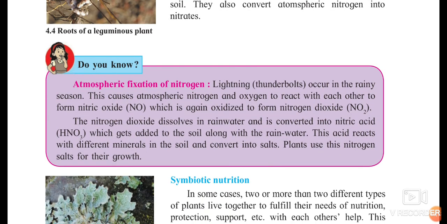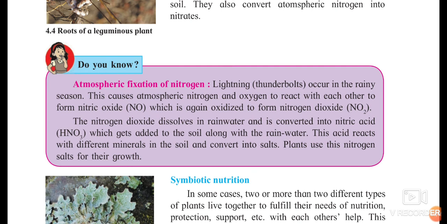Now, do you know how atmospheric fixation of nitrogen is done? Lightning occurs in the rainy season. We can see that there is lightning during the rainy season. This causes atmospheric nitrogen and oxygen to react with each other. The nitrogen present in air, 78%, and oxygen react with each other. What is formed? When nitrogen and oxygen combine together, they form nitric oxide.